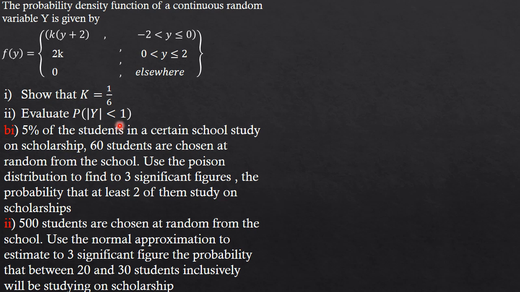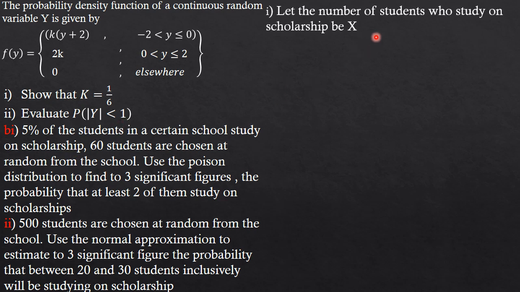Good. So guys, we should let the number of students who study on scholarship be X. We are just trying to define our random variable. Then for the Poisson distribution, the probability that X equals x is e raised to the power negative lambda, lambda raised to the power x over x factorial. This formula is found in our formula booklet, so you can easily open that and check.